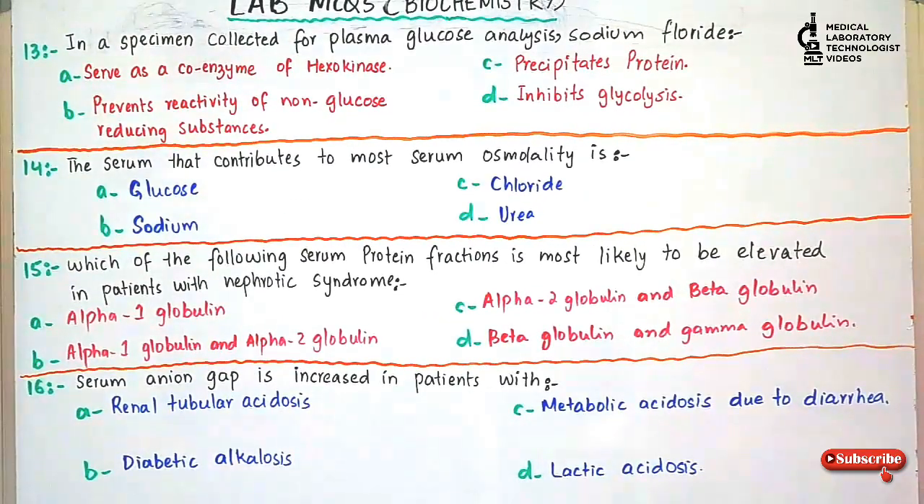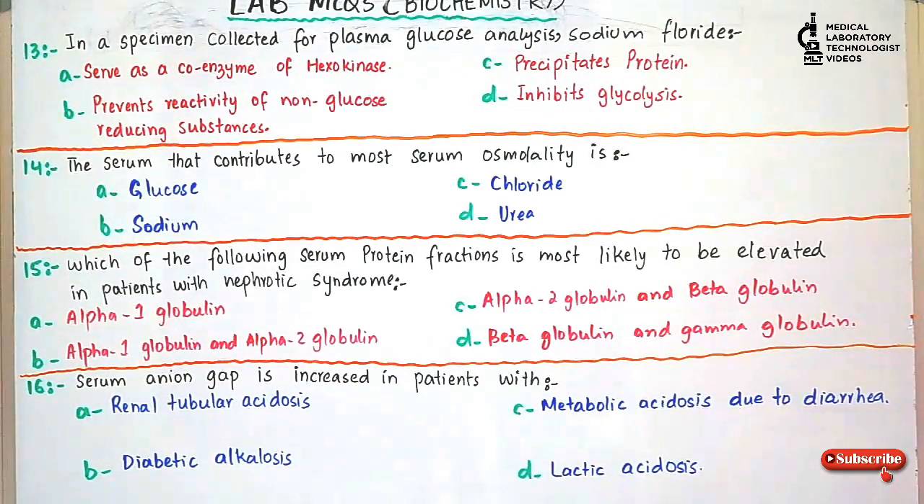Question number 13. In a specimen collected for plasma glucose analysis, sodium fluoride is used as an anticoagulant in the tube. The main function of sodium fluoride is: option A, serve as a coenzyme of hexokinase; option B, prevents reactivity of non-glucose reducing substances; option C, precipitates protein; option D, inhibits glycolysis. And the answer is option D, inhibits glycolysis. Sodium fluoride will inhibit glycolysis and the result of plasma glucose will come correct.